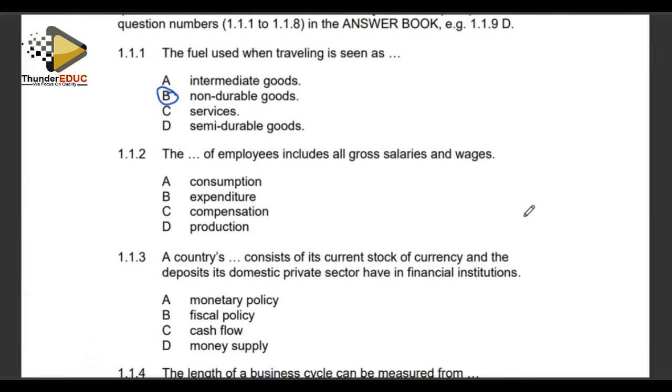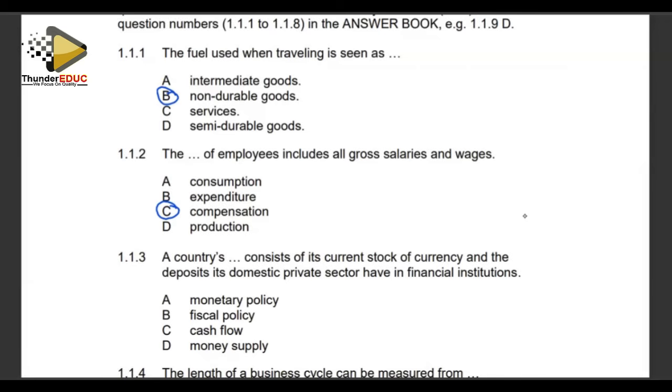Right. The next question says, the dash of employees include all gross salaries and wages. Salaries and wages are the compensation of employees. When compensating them, we are paying or remunerating them for the effort they put into production. So that is compensation of employees.